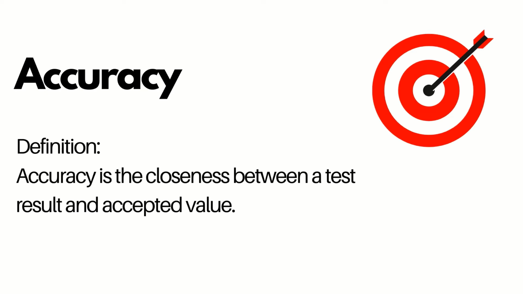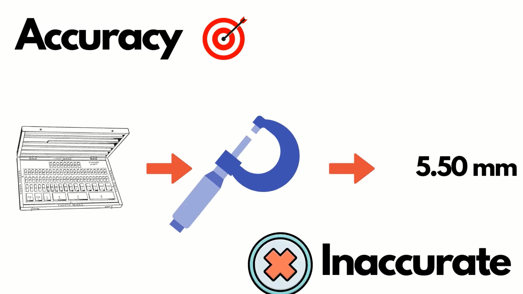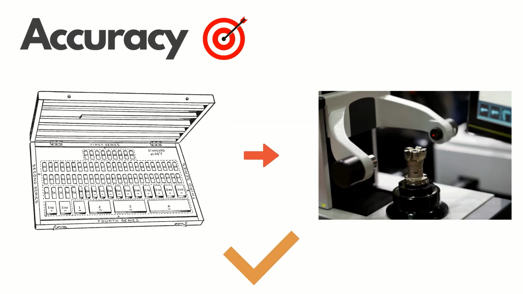Accuracy. Accuracy is the closeness between a test result and the accepted value. Let's take an example. If you measure a distance of a gauge block with a micrometer and get 5.50 mm, then the measurement method can be considered as inaccurate, since the gauge block is generally accepted as a higher standard than a micrometer. On the other hand, if you measure a gauge block by a universal length measuring machine, this method can be considered as accurate, because the universal length measuring machine is accepted as a higher standard than a gauge block.